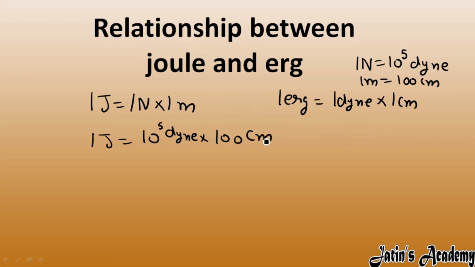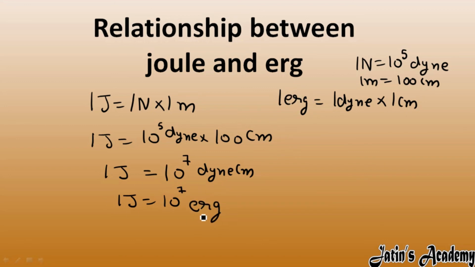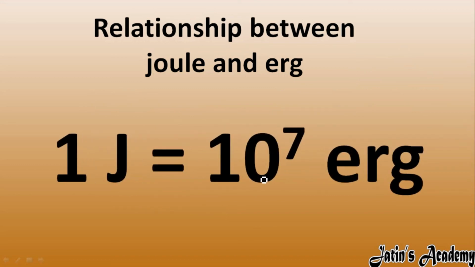Now if you see the zeros, 10 raised to power 5, 6 and 7, it is 10 raised to power 7 dyne centimeter, which is equal to 1 joule. So 10 raised to power 7 dyne centimeter is equal to erg. Okay, so this is the relationship between joule and erg, that is 1 joule is 10 raised to power 7 erg, and this is a very important relationship. The derivation is also very important. So here we have 1 joule is 10 raised to power 7 erg.